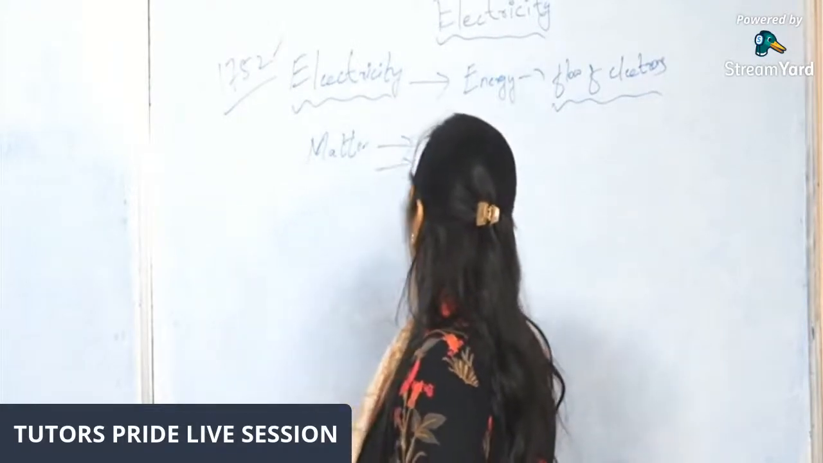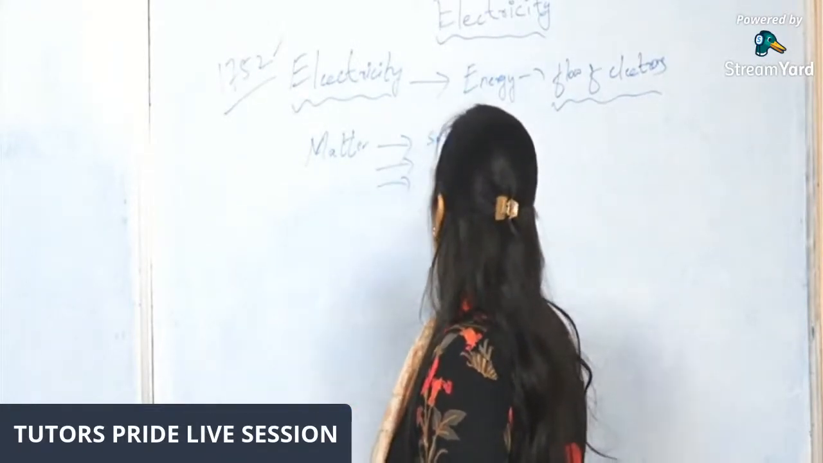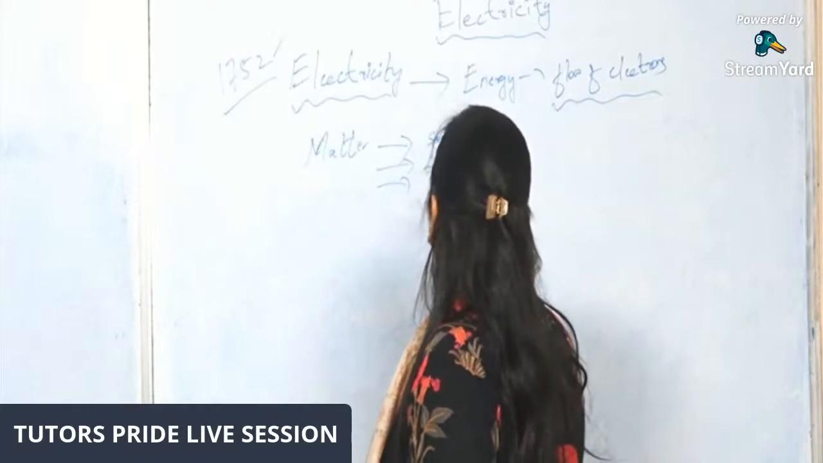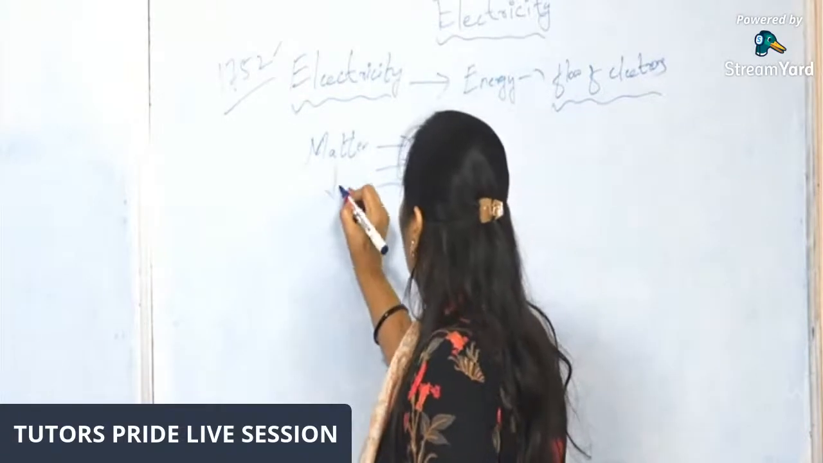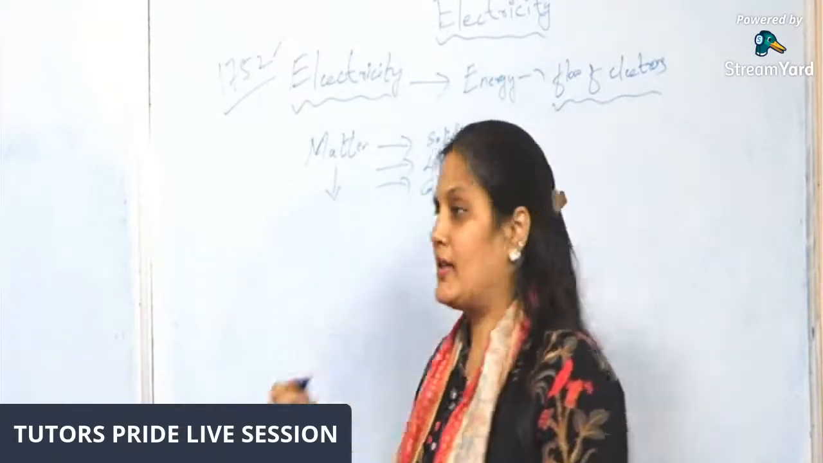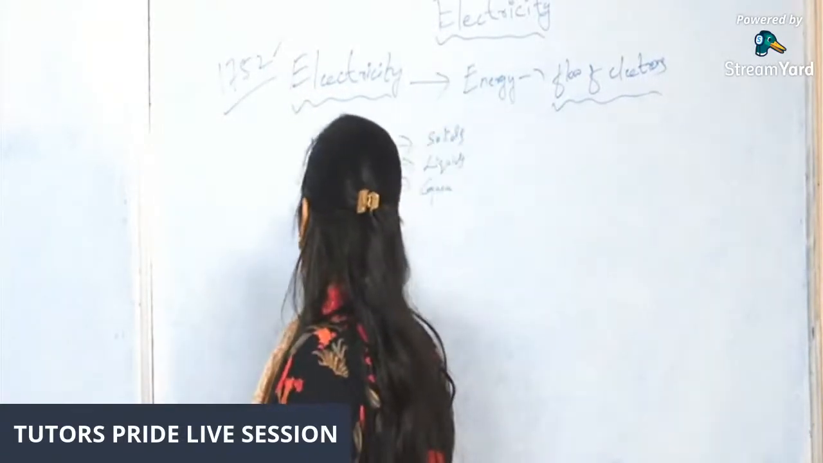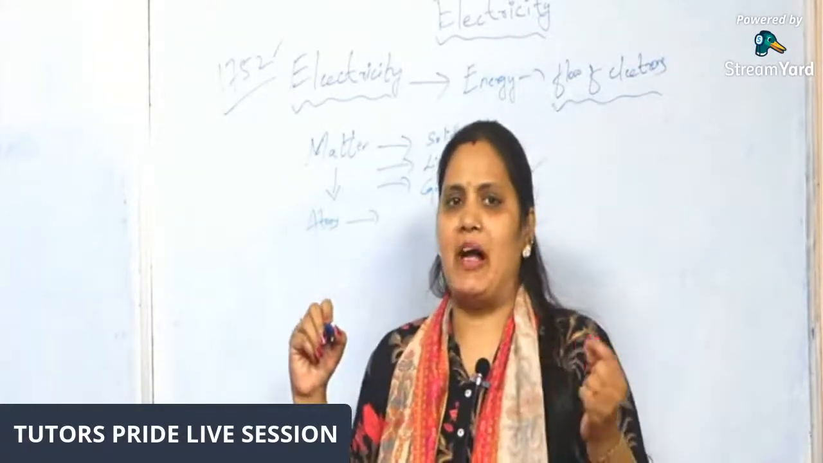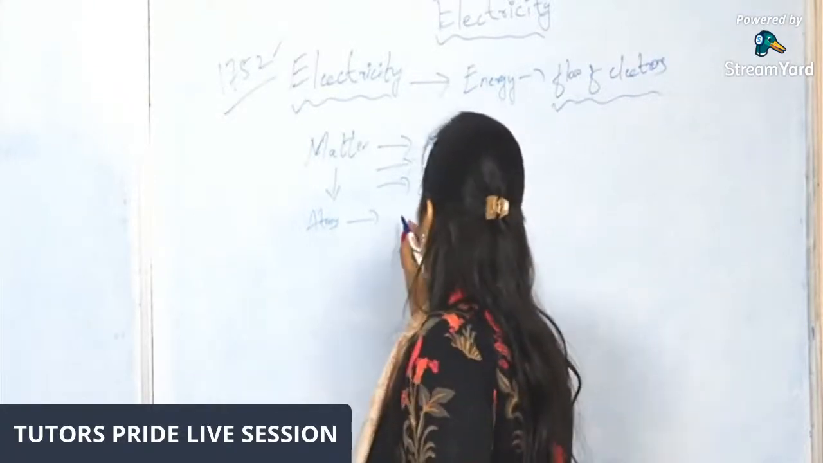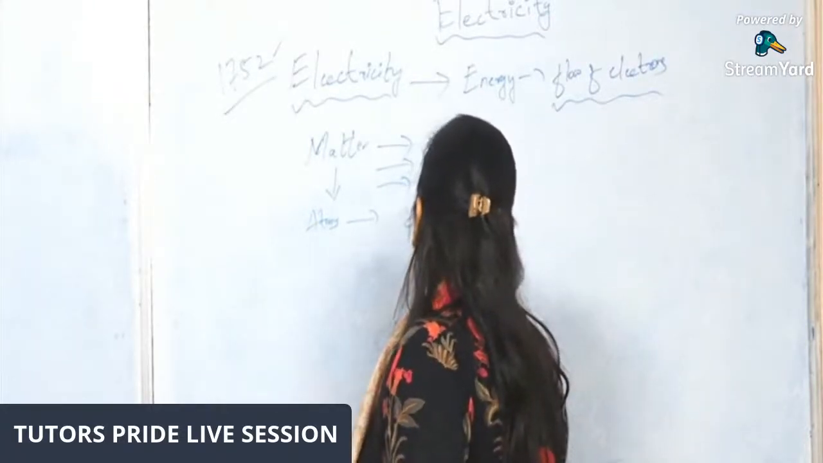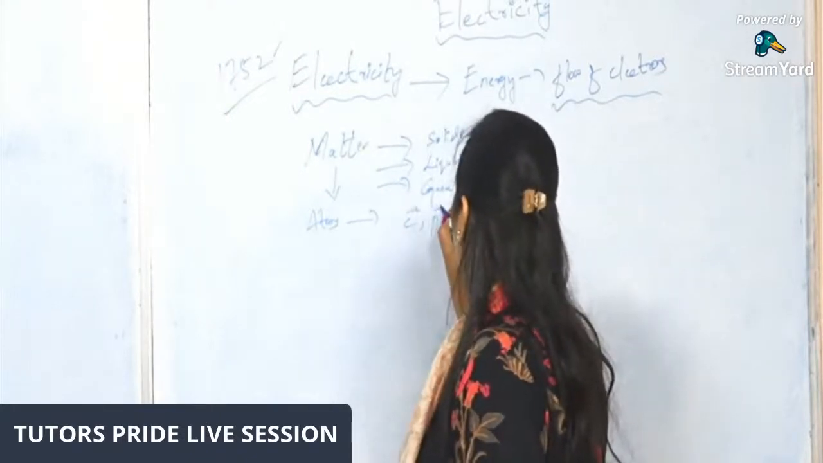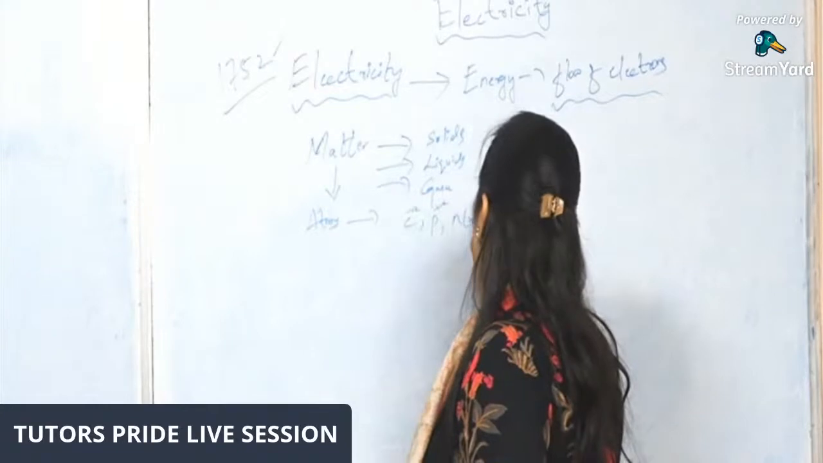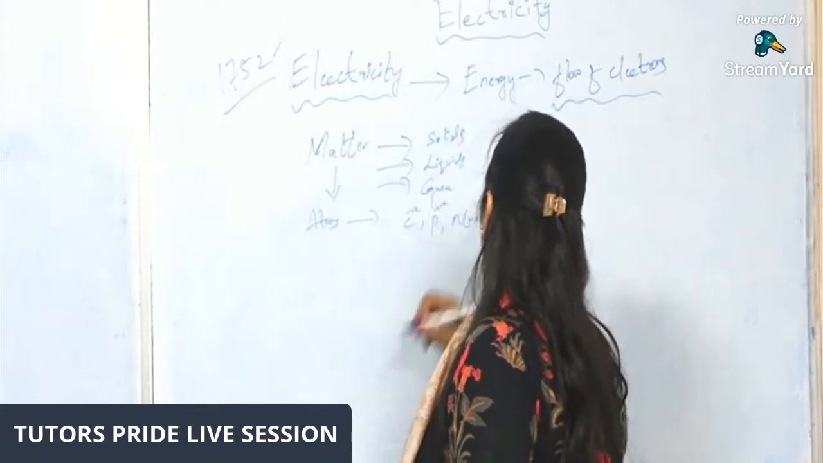Again, matter exists in three forms, that is solids, liquids, and gases. Again, the question arises, what is matter? Matter is again made up of atoms. Atoms are the tiniest particles, which are made up of subparticles called electron, proton, and neutron. Electrons are negatively charged, protons are positively charged, and neutrons are neutral in charge.